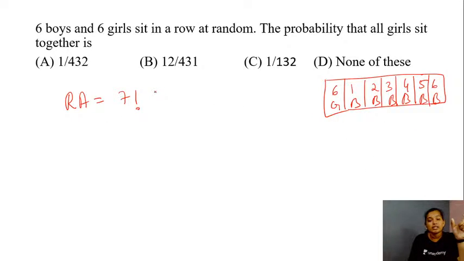So the value would be 7 factorial into 6 factorial divided by the total number of ways of arranging 6 boys and 6 girls. The total permutation would be 12 factorial. Am I correct? Yes. So simplify this and choose the option, students. What do you think? Which of the following will be the right answer here? Please go ahead and give a try to this question.